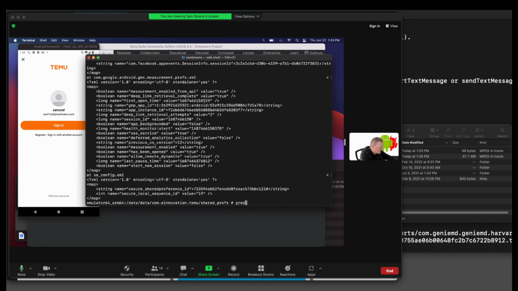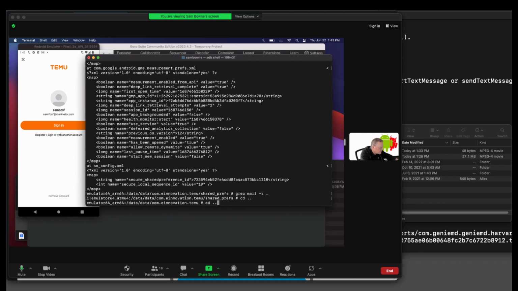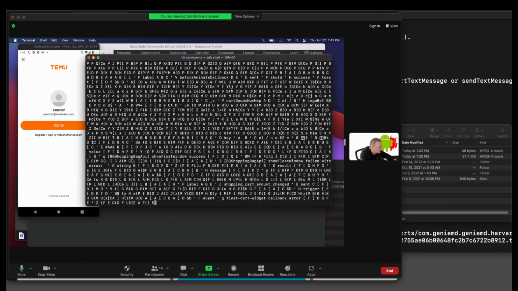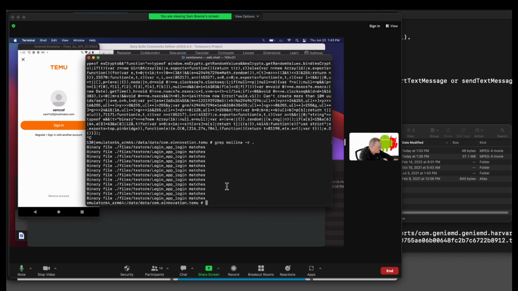Let's try grep mailinator -r dot. Not even that. Okay, so they didn't even apparently store my email address anywhere. They might have stored it in another folder, but it would usually be in the shared preferences folder. Right, that's too many things that have the word mail. Let's do mail in a. And there's some binary files that match, but there are no binary files that have my password. So it's passing this test. It didn't appear to store my password locally.